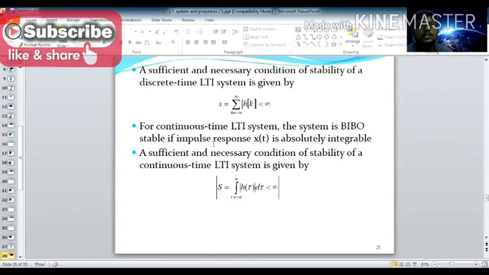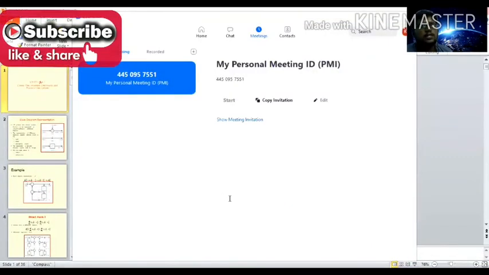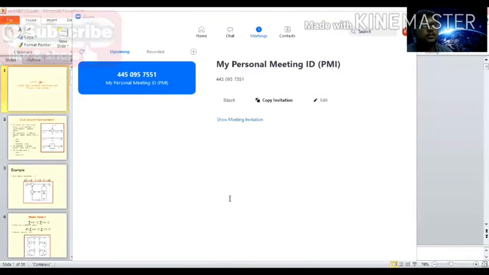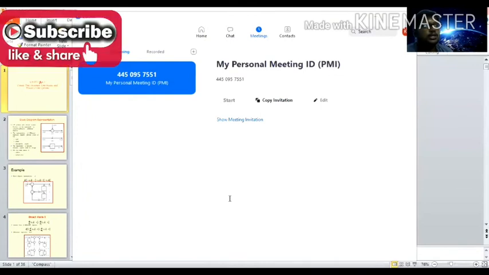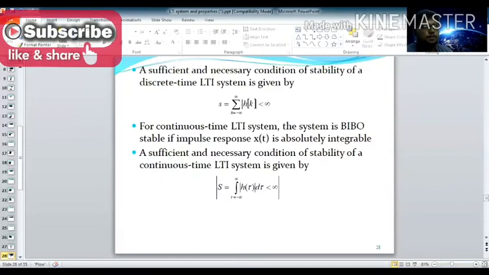Absolutely summable means BIBO stable for discrete time, and absolutely integrable means BIBO stable for a continuous time LTI system. This is the difference. S equals the integral for tau from minus infinity to infinity of the magnitude of h of tau d tau, less than infinity. So this is the BIBO concept for both continuous time as well as discrete time.